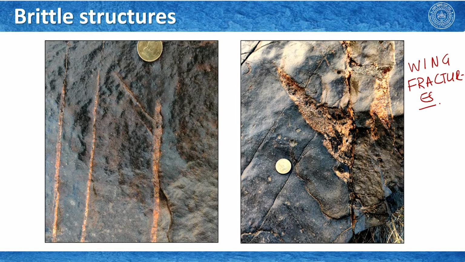How to interpret them? You can see if I try to draw here, we have two tiny fractures here and then you have a major fracture. We also see here in the other image you have a single fracture going like that and we have two fractures going like that.